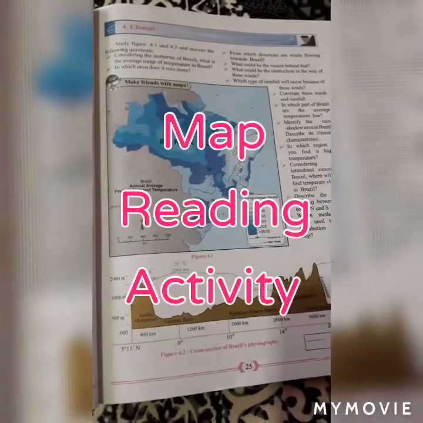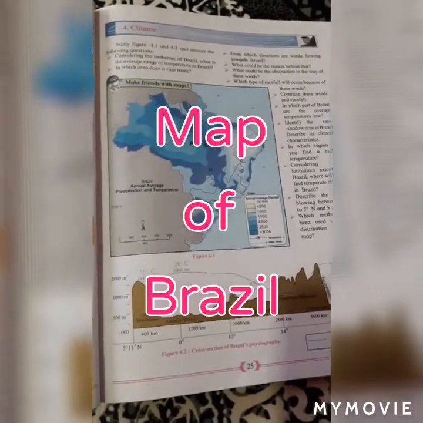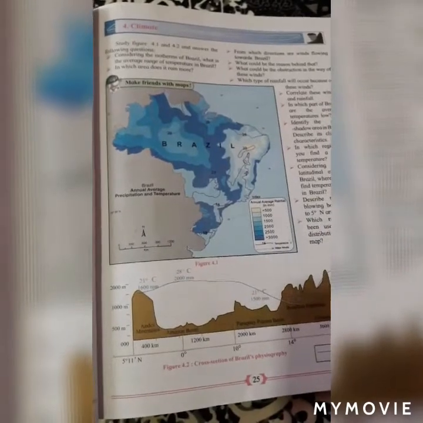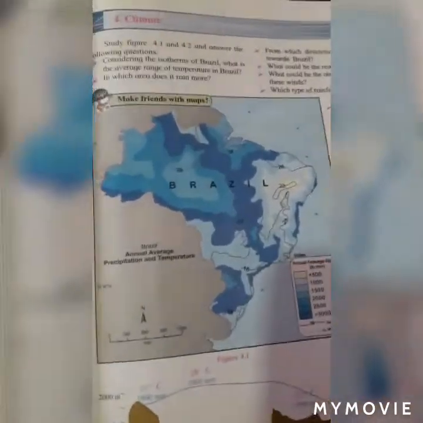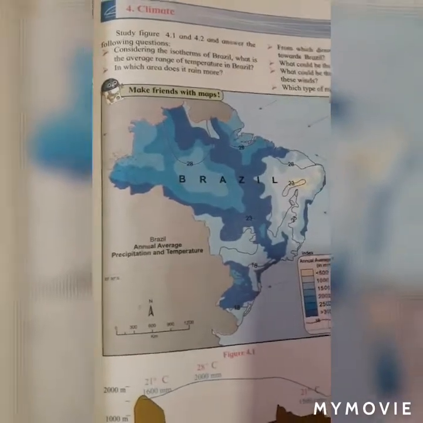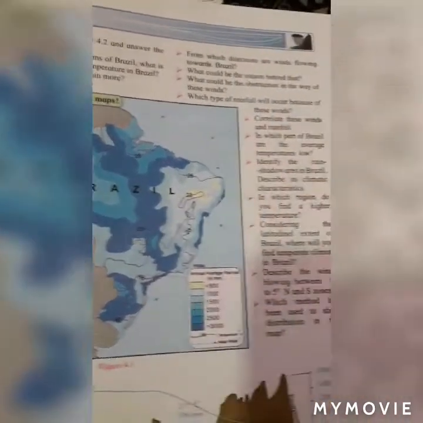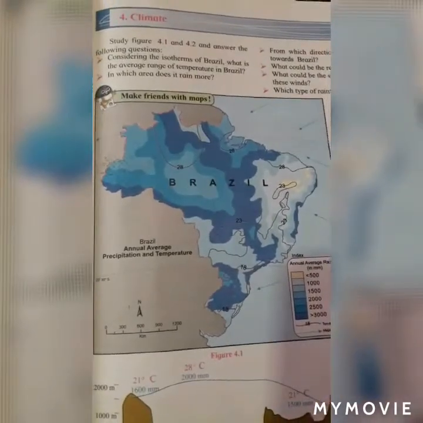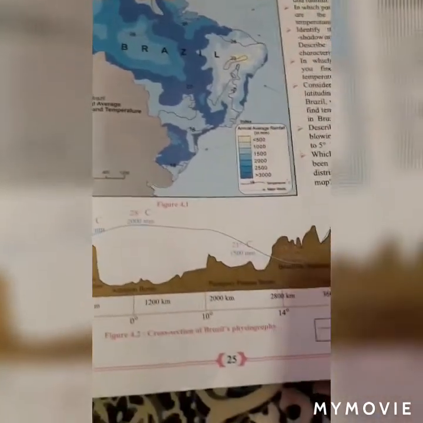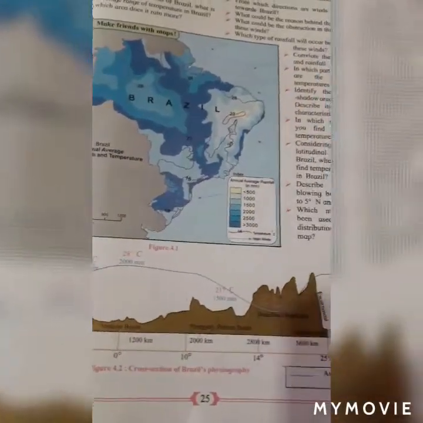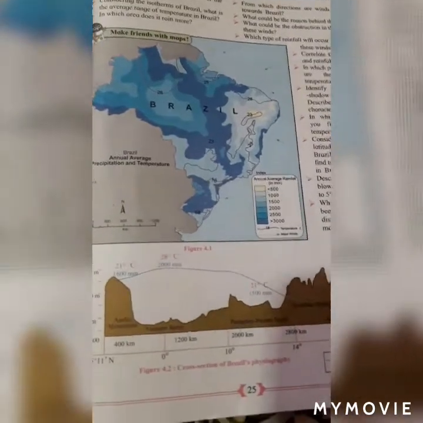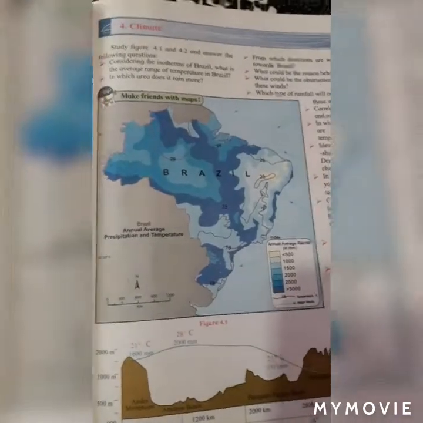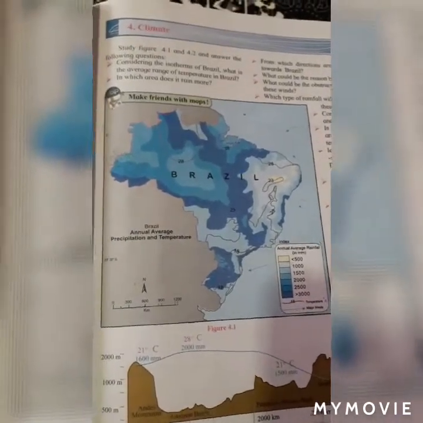In this chapter, the first activity is: study figure 4.1 and 4.2 and answer the following questions. First look at the map. There are some questions about the map and side of the map. Here this is figure 4.1 and here this is figure 4.2. On the basis of these two figures, students must find out answers to the given questions. Let us discuss the questions.